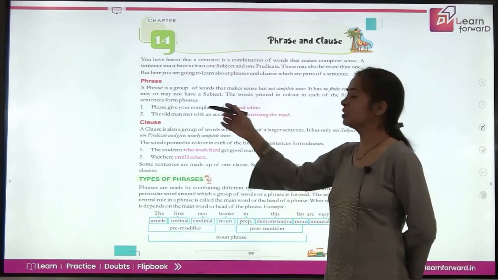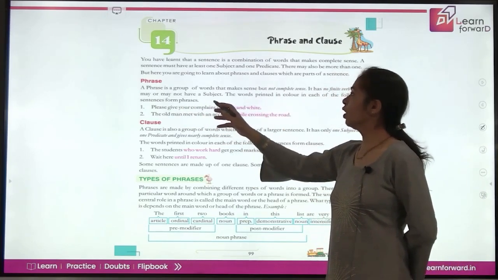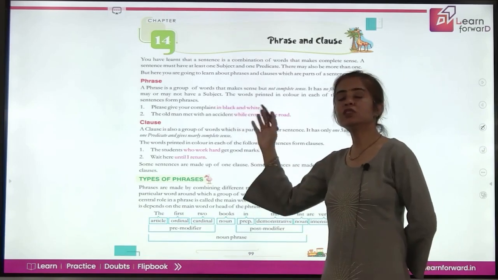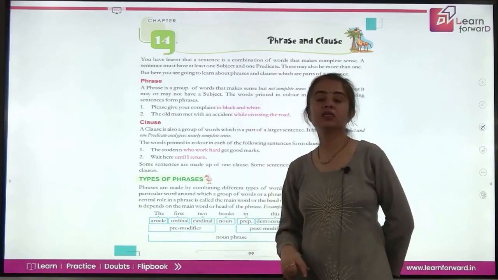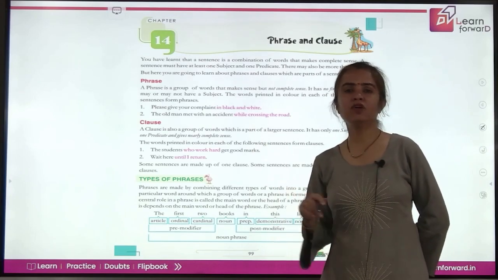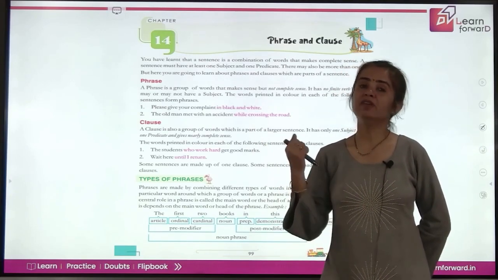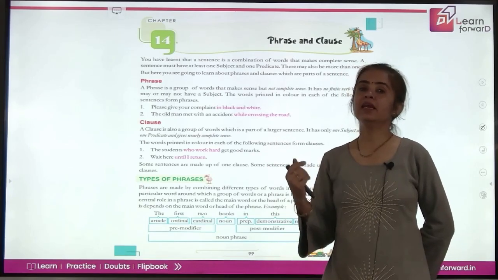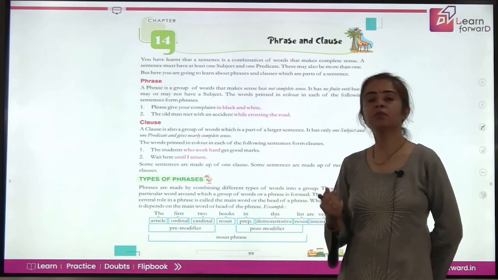For example, let's read this. Please give your complaint in black and white. If you just read the highlighted words, in black and white, do you find any verb here? No. And even if there is a verb, it should not be a finite verb. And a phrase does not have a subject even.